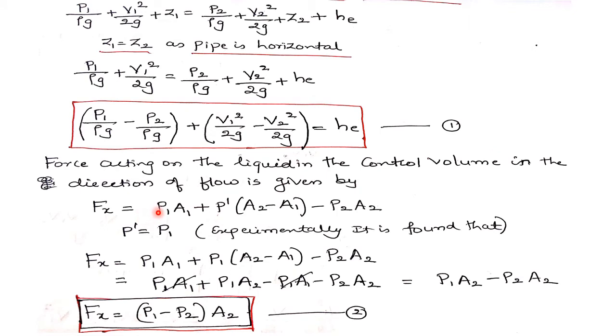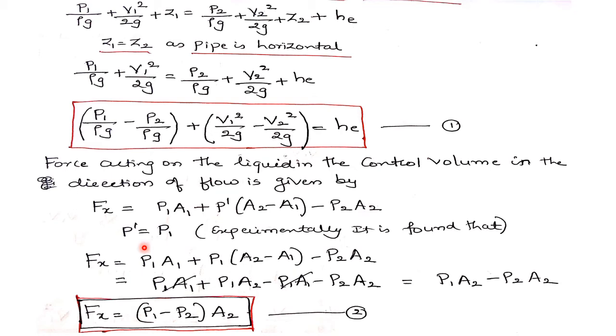So Fx is equal to P1 into A1, that is, pressure P1 acting on the cross-sectional area 1 of the pipe, plus P dash acting on this area A2 minus A1, that is, on the area of the liquid eddies, minus P2 into A2, because this pressure P2 acts in the opposite direction to the flow.